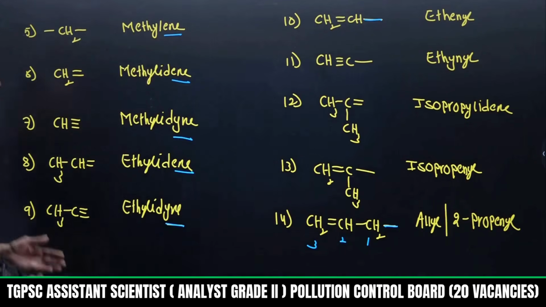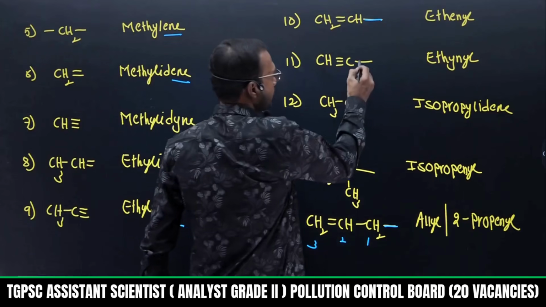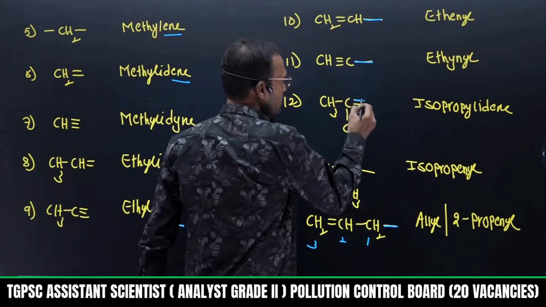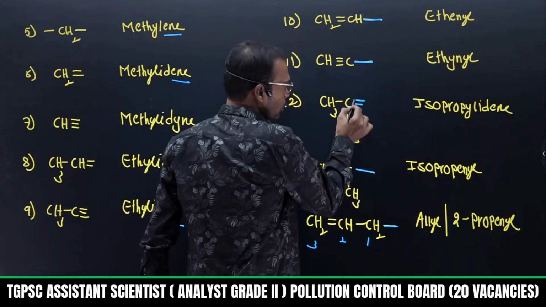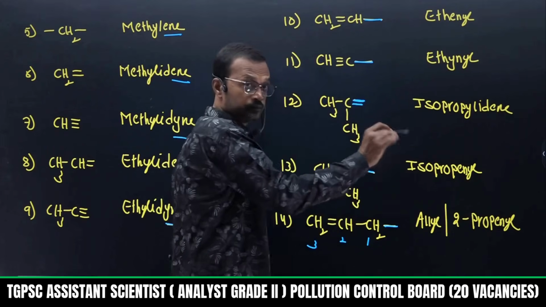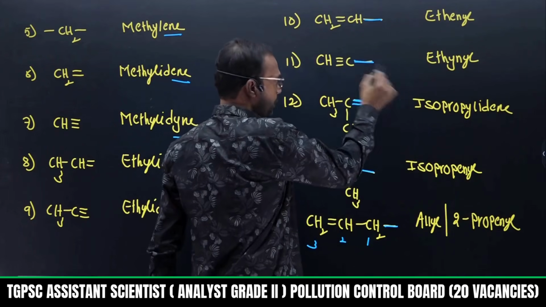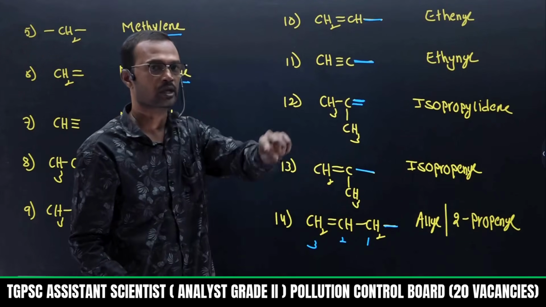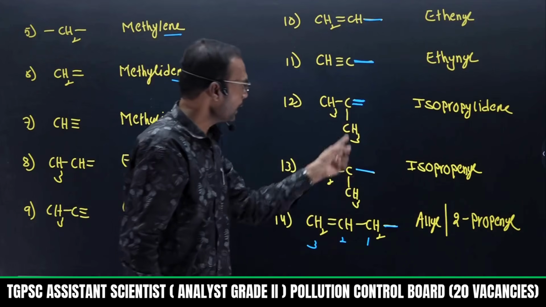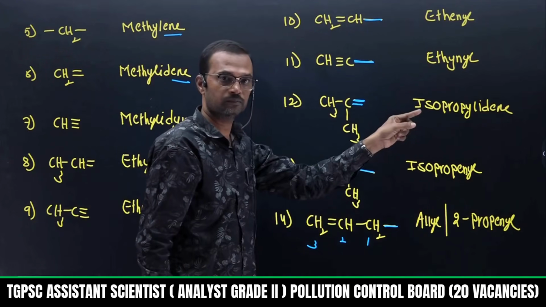Right. Focus on giving names. Remember, earlier it attaches to a triple bonded carbon. Now it attaches to a double bonded carbon. It attaches to only one carbon. See, there 2 bonds attach to the parent chain, and here only one bond attaches to the parent chain. When one bond attaches to the parent chain, I remove a hydrogen and connect to the parent chain. You remember this technique. And there 2 bonds attach to the parent chain.